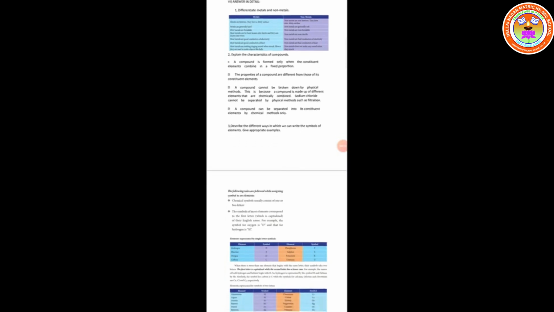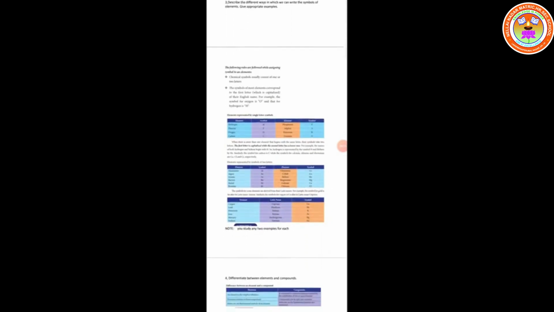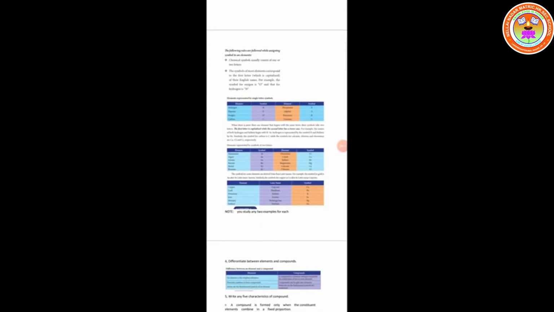Next, third question. Describe the different ways in which we can write the symbols of elements. Give appropriate examples. So what are the rules? First one, the chemical symbol usually consists of one or two letters.